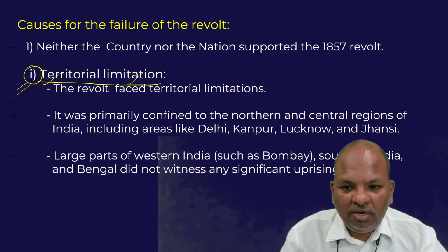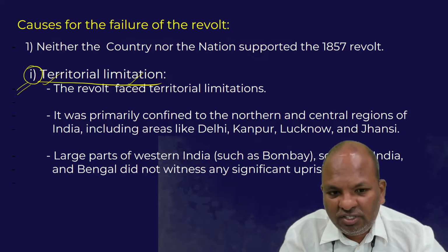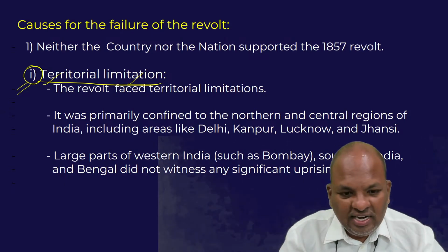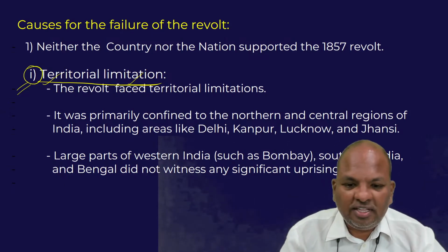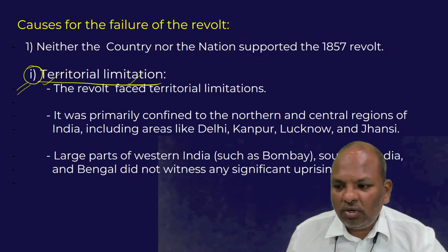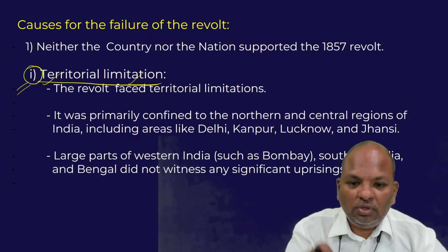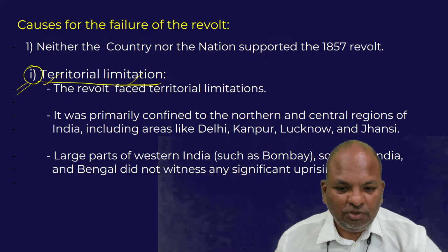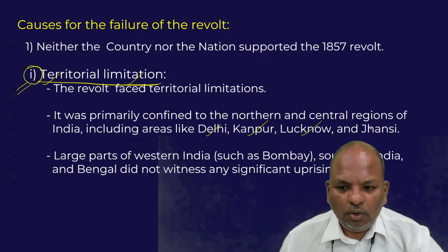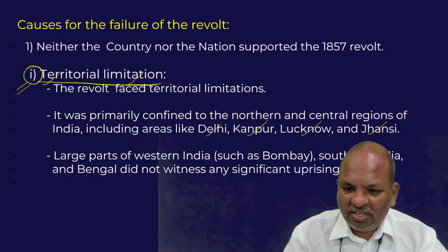So there was not much of a revolt coming against the British from these three areas: Bengal, the whole of Western India, and even the whole of the southern part of India. More importantly, this revolt was spread only to North India, and that too to a few towns of North India. For example, this revolt was carried out in Delhi, Kanpur, Lucknow, Jhansi, etc.